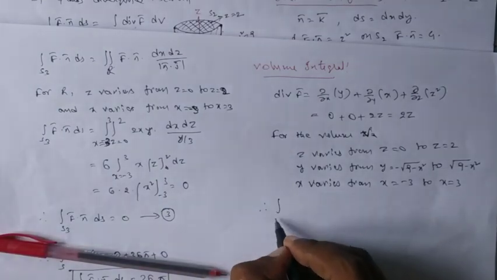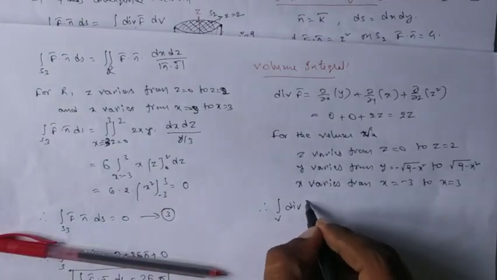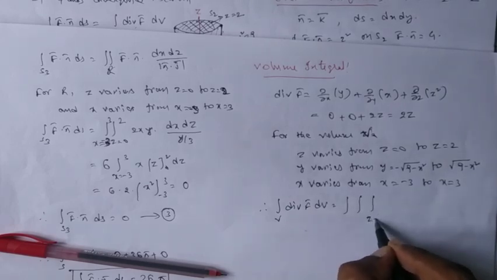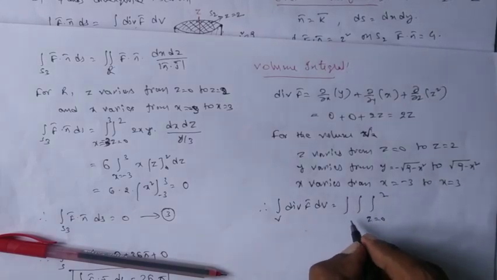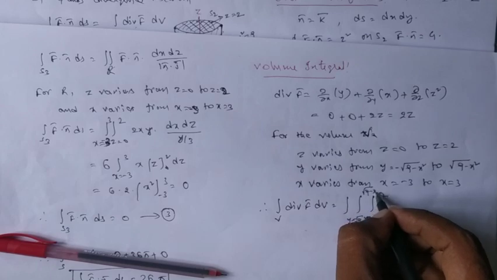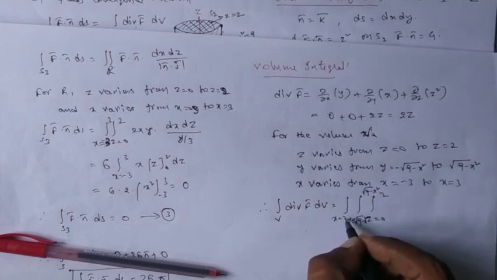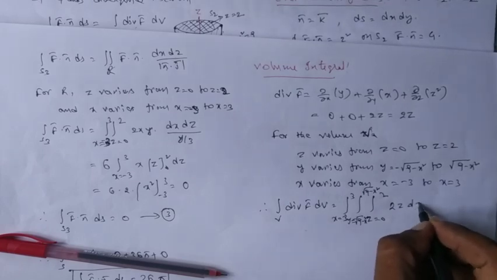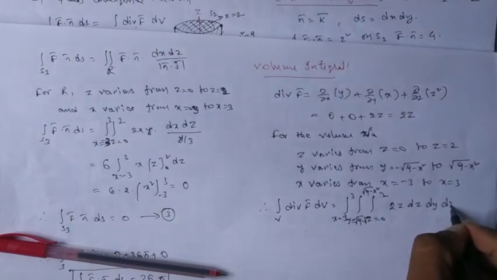Therefore, integral over v div f bar dv equal to: z equal to 0 to 2, y equal to minus square root of 9 minus x square to plus square root of 9 minus x square, and x equal to minus 3 to plus 3, of 2z dz dy dx.